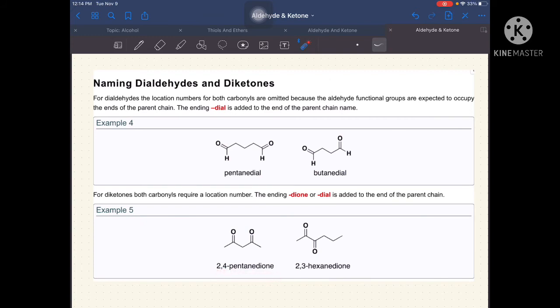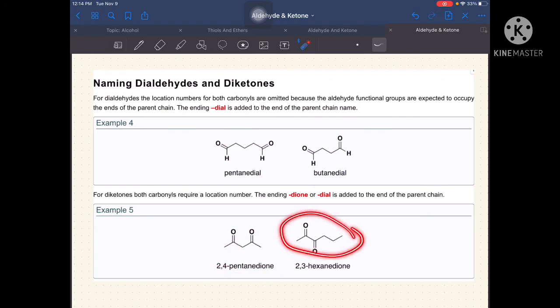We start at number 1 where the functional group ketone is nearest. Since they are in the middle, you can start either way because it is balanced. So, you have your 1, 2, 3, 4, and 5. That is the 2 and 4 location. Then we have 5 carbon atoms, so that is pentane. Then just add di.